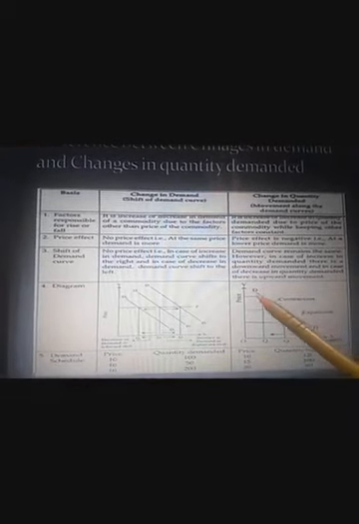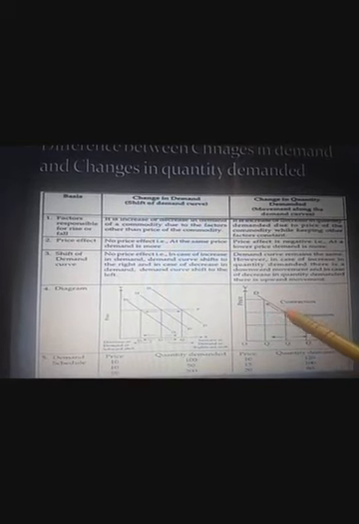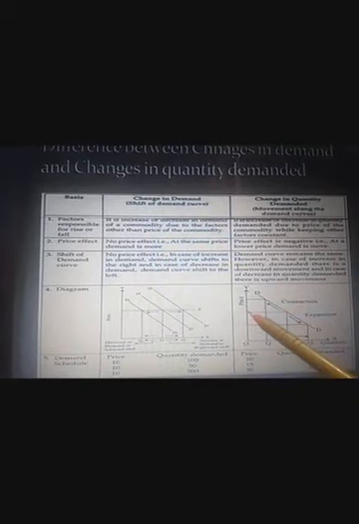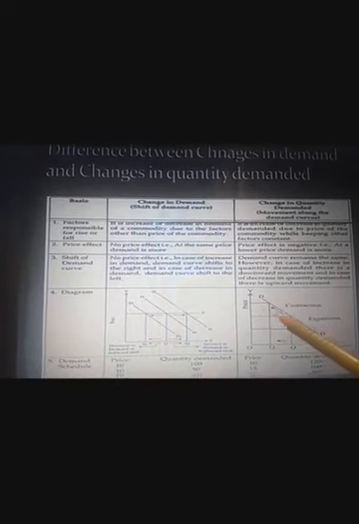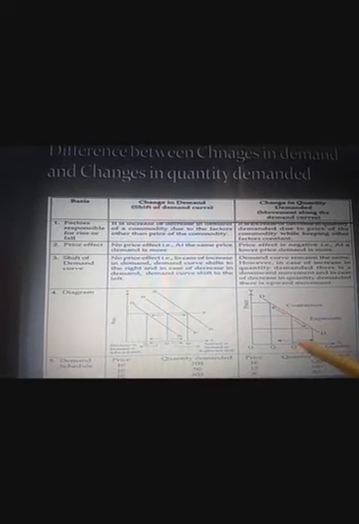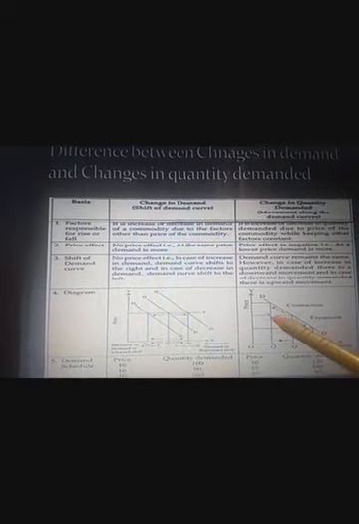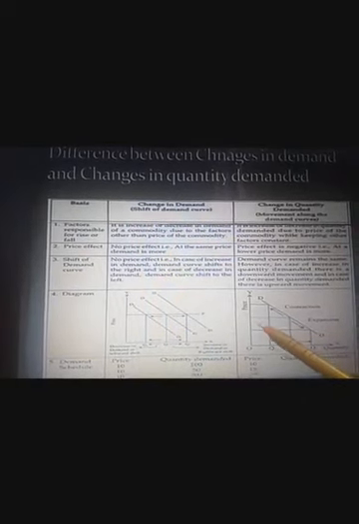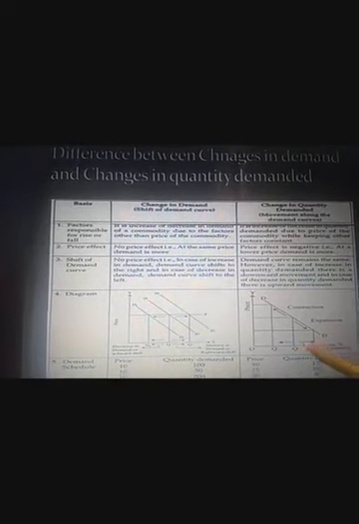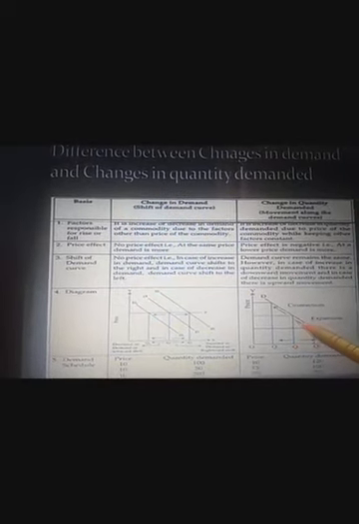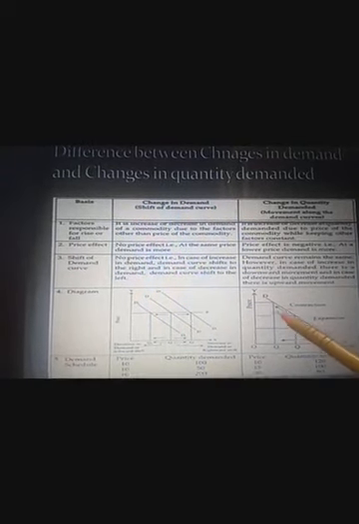But if the price rises, the demand falls. As you can see, earlier the price was here. But if the price rises, what happens to the demand? The demand contracts. That means demand falls. And if the price falls, what happens to the demand? The demand expands. That means downward movement along the same demand curve is known as expansion of demand. Upward movement along the same demand curve is known as contraction of demand. So I hope this is clear to everybody, the difference between change in demand and change in quantity demanded.